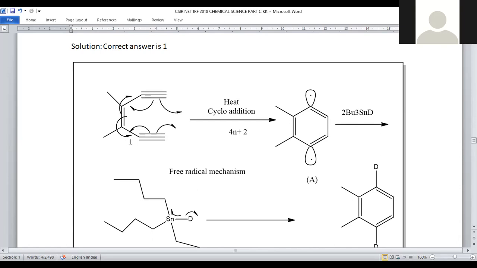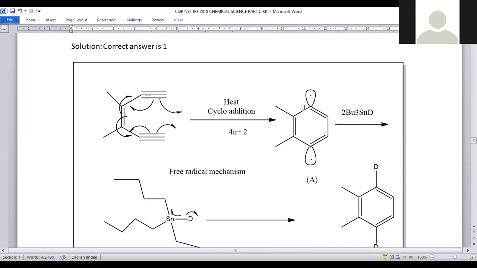When we use homolytic fission of the bond, bond cleavage occurs with equal possibility, so a new carbon-carbon bond will be formed in this direction. Here also a new carbon-carbon bond. Here this already existing bond will be cleaved. Here a new carbon-carbon bond, and here the already existing double bond. So a 6-membered ring will be generated, with lone pair of electrons residing on these centers.